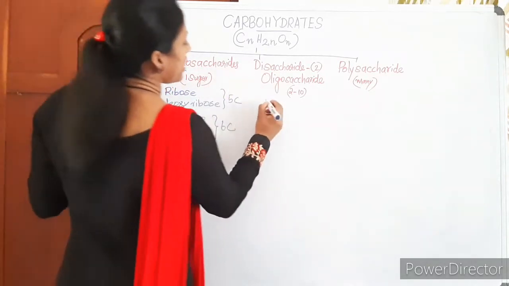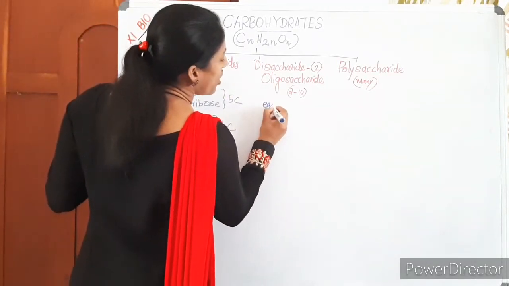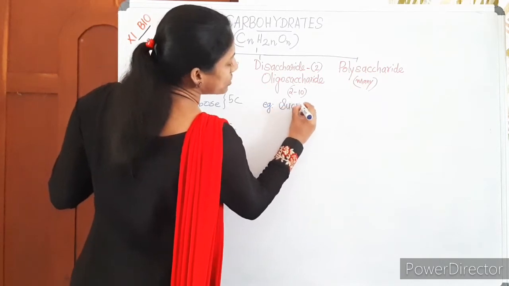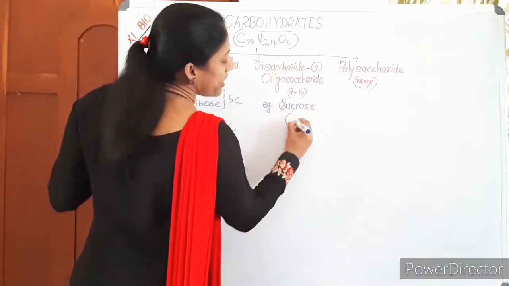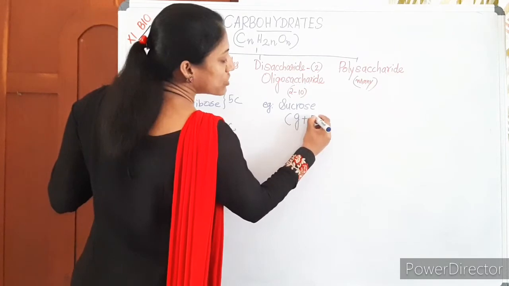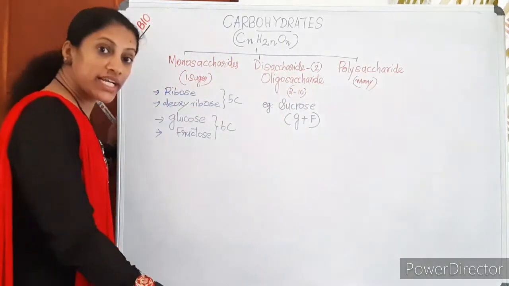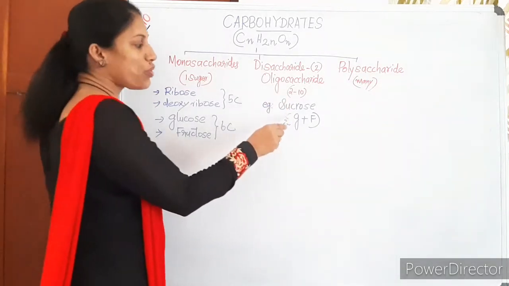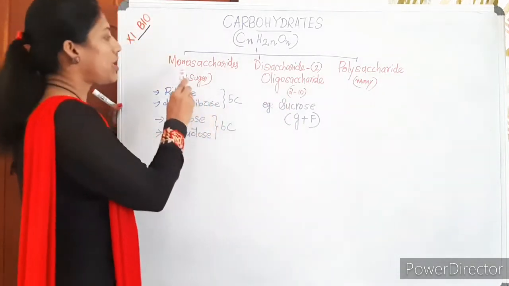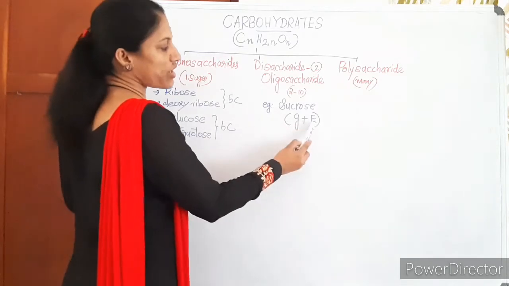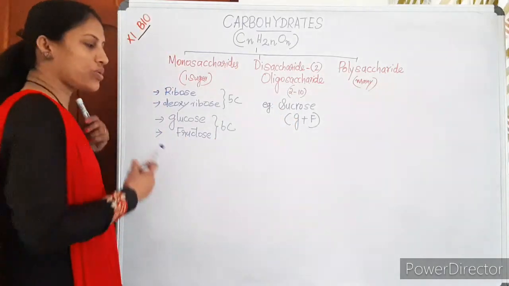So many disaccharides are there. Example for the common disaccharide, sucrose. Sucrose is made up of glucose plus fructose, you know that. Sucrose is an example of a disaccharide which has both glucose and fructose as units. 2 monosaccharides, glucose and fructose, joined to form sucrose.